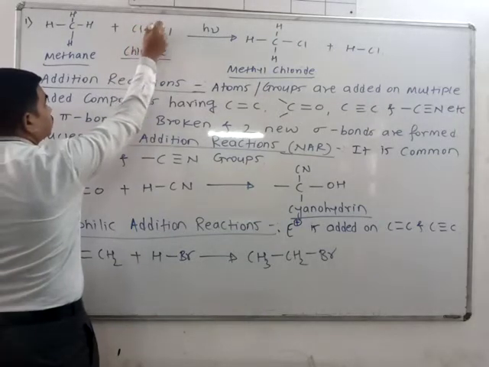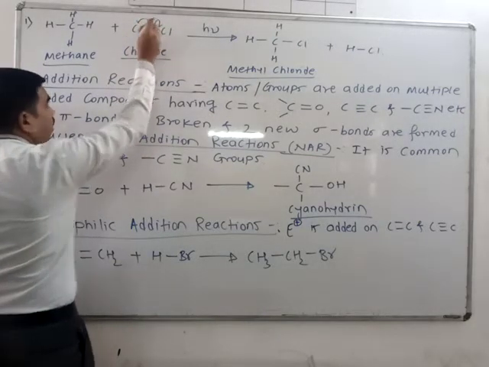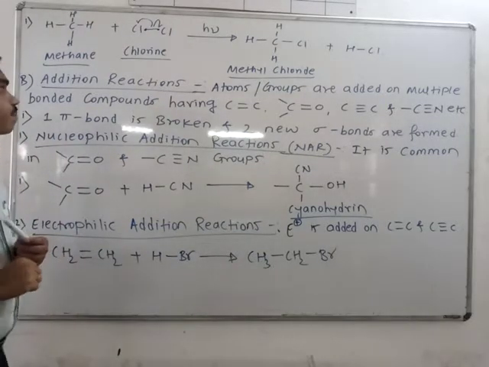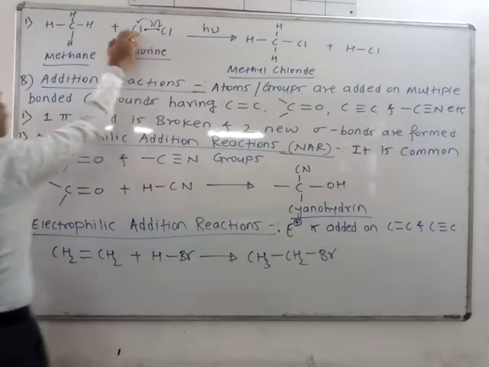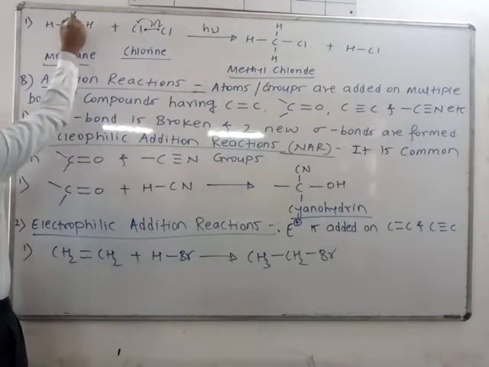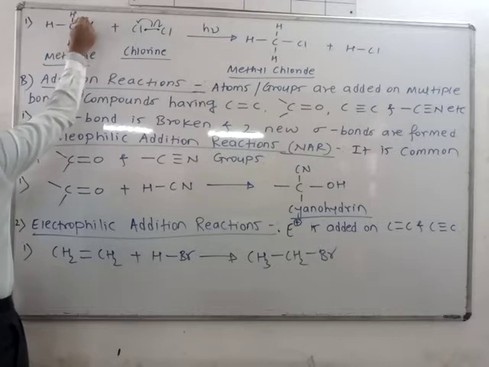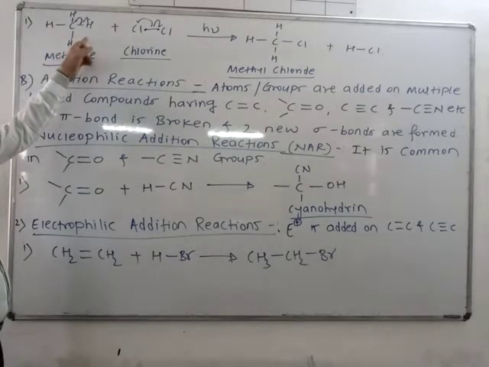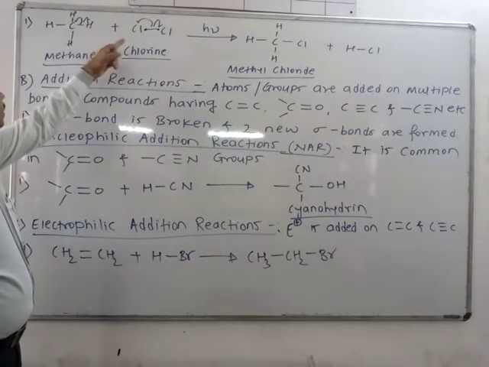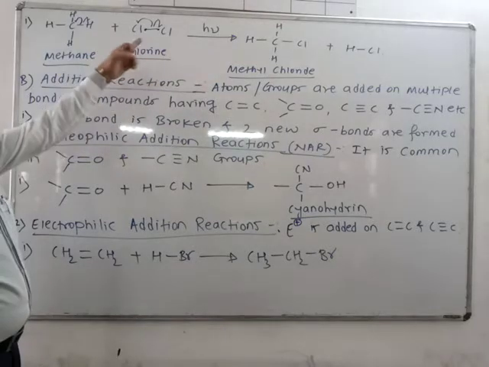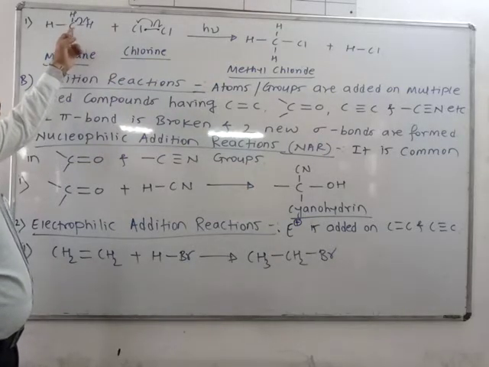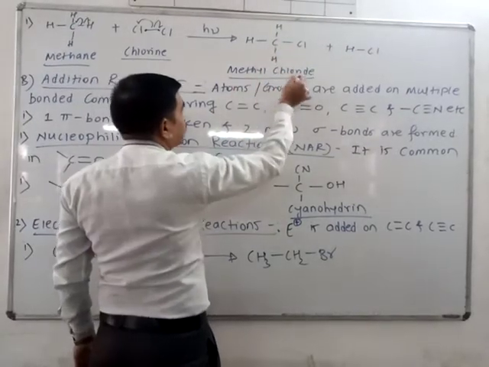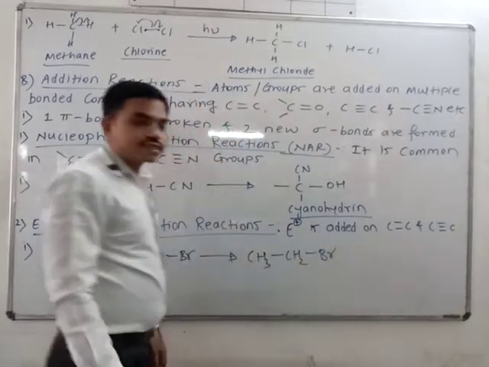See here, this bond breaks homolytically, and what radicals are generated here? Two chloride radicals. Now this radical breaks this C-H bond homolytically, and here also radicals are formed: C radical and H radical. Now this H radical and Cl radical combine to form HCl, and this Cl and this C radical make a bond to form methyl chloride plus byproduct HCl.